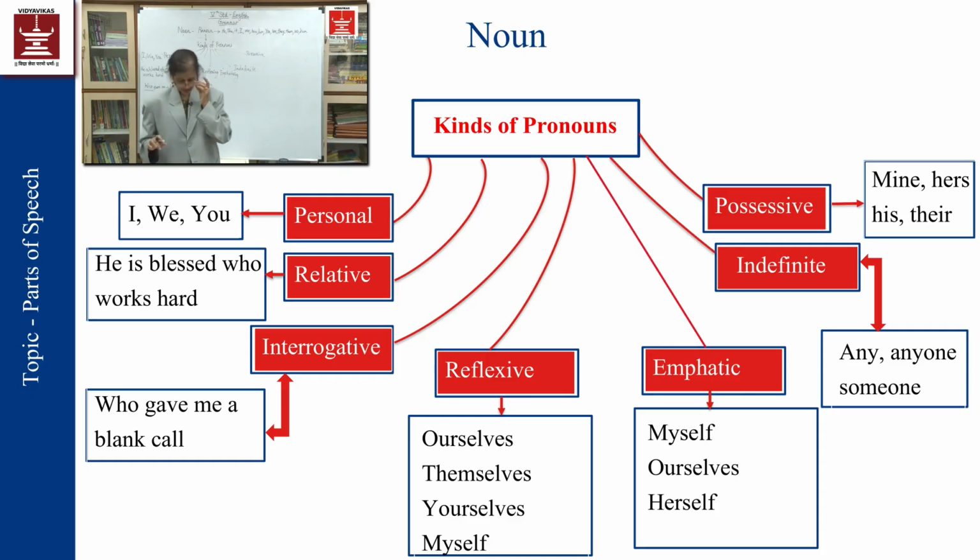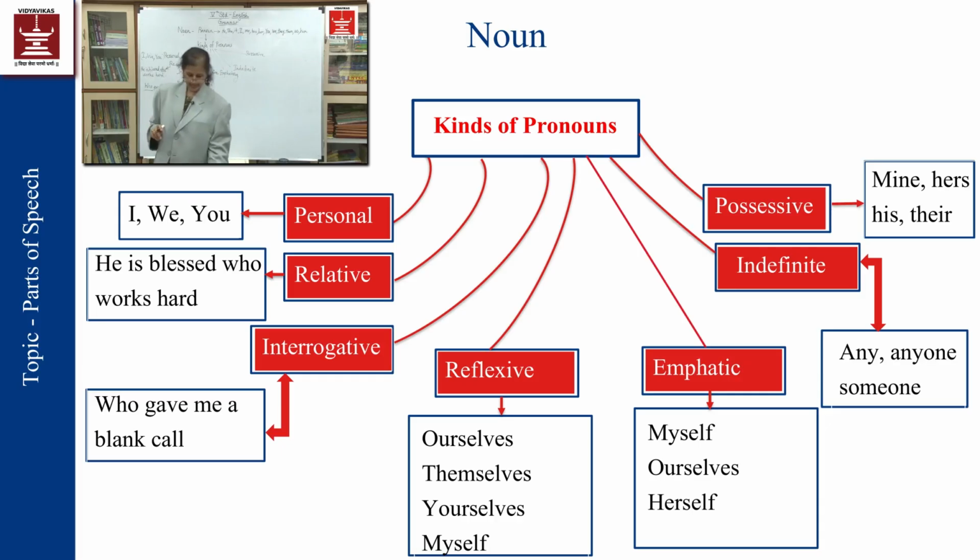Understood? So that is why herself, these words are called reflexive pronouns. Herself, ourselves, yourselves, myself, itself. In this way, these are called reflexive pronouns.